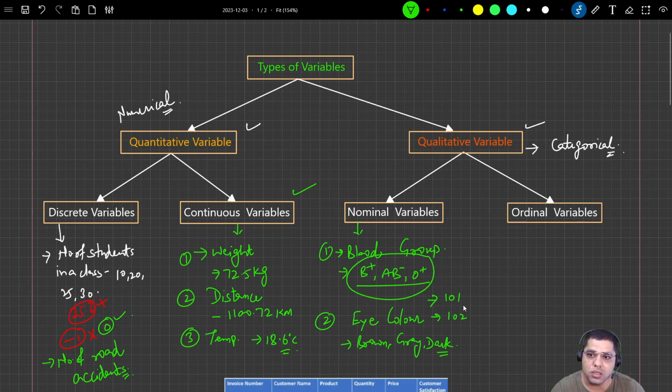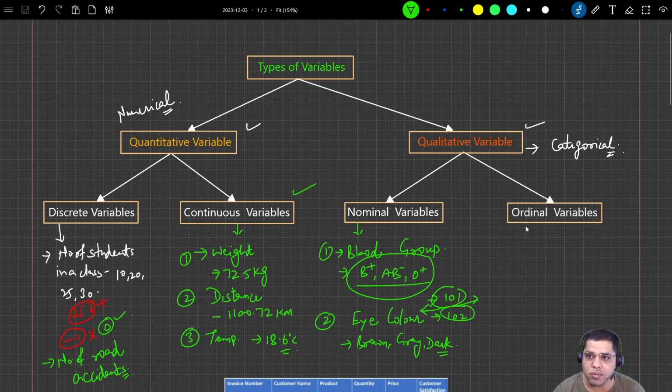Now this doesn't mean that roll number 102 is higher than 101. Although the number 102 is higher than 101, there is no significance in terms of order. So both are equal, 101 and 102, both roll numbers are equal. Both students are equal. So those are known as nominal variables.